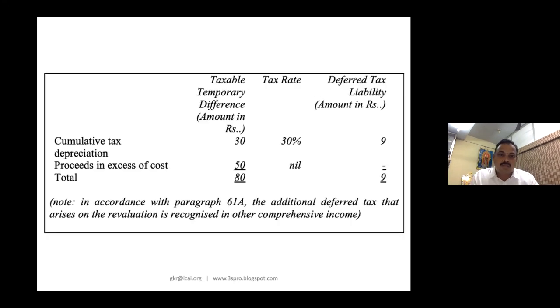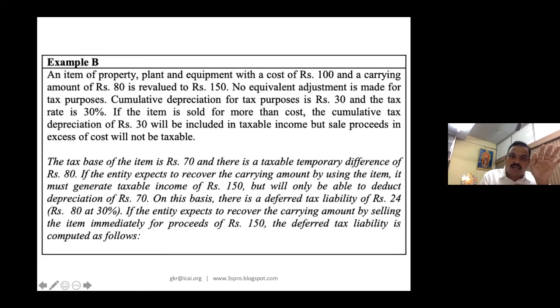Please look here. So cumulative tax depreciation 30. Proceeds in excess of cost is 50. I will only recognize 30% of 30, or you have calculated 30% of 80, which is 24. Out of that, the gap between 150 and 100 is actually a revaluation in excess of the cost. Anything in excess of the cost, please look at this particular para. If the item is sold for more than cost, the cumulative tax depreciation will be included in taxable income, but sale proceeds in excess of cost will not be taxable, for your kind information.